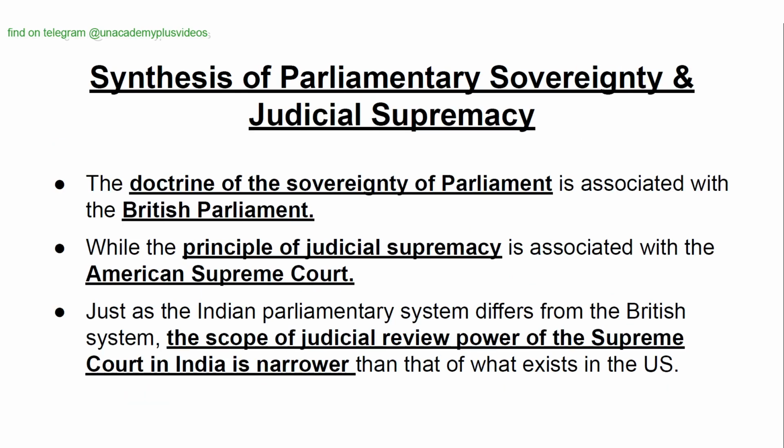Synthesis of parliamentary sovereignty and judicial supremacy. The doctrine of sovereignty of the parliament is associated with the British parliament, while the principle of judicial supremacy is associated with the American Supreme Court. Just as the Indian parliamentary system differs from the British system, the scope of judicial review power of the Supreme Court in India is narrower than what exists in the US.